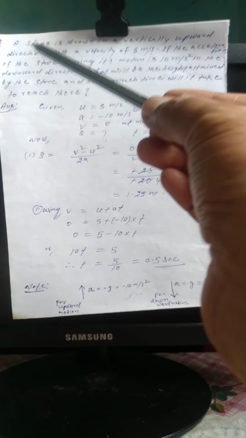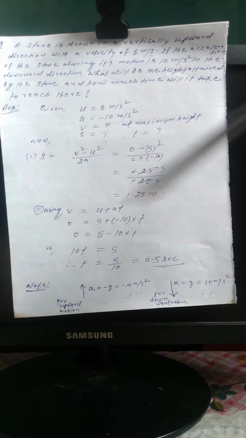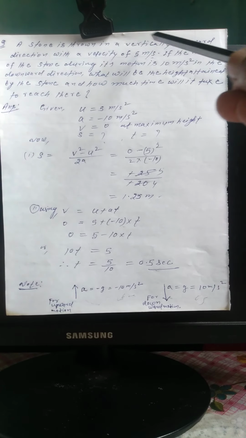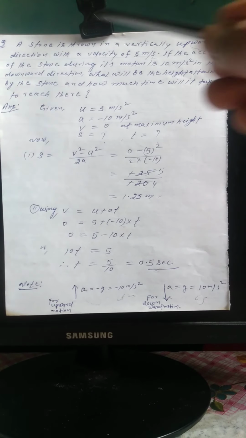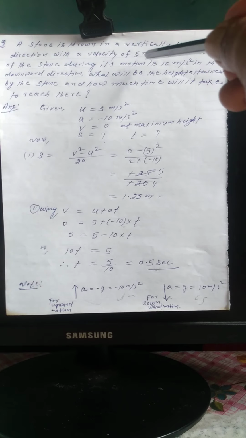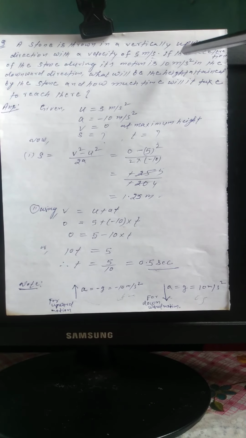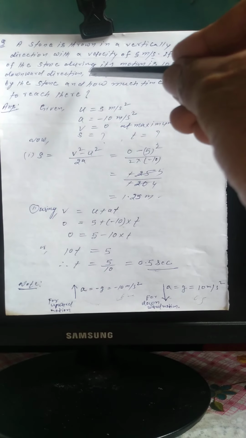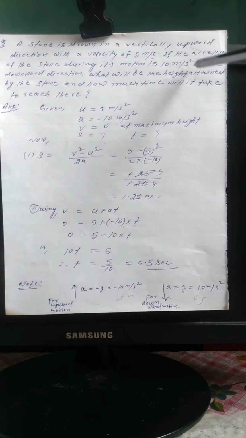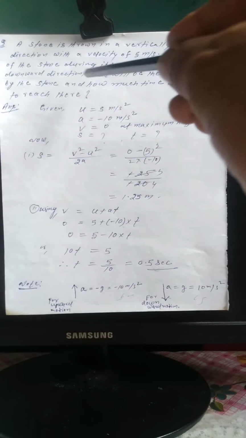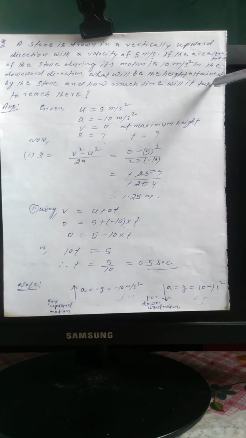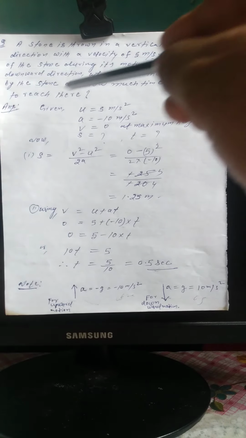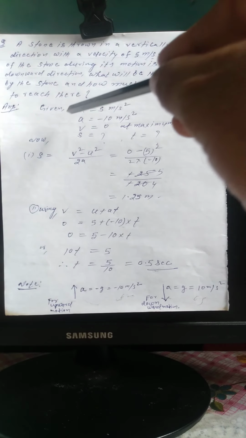Now the second question: a stone is thrown in a vertically upward direction with a velocity of 5 meter per second. If the acceleration of the stone during its motion is 10 meter per second square in the downward direction, what will be the height attained by the stone and how much time will it take to reach there?